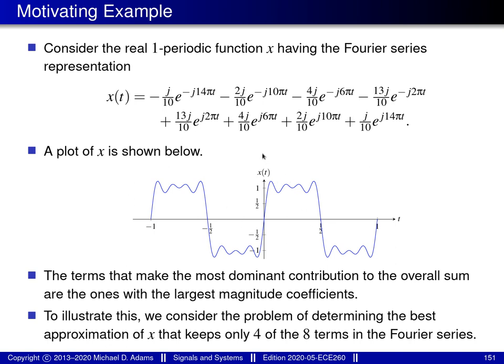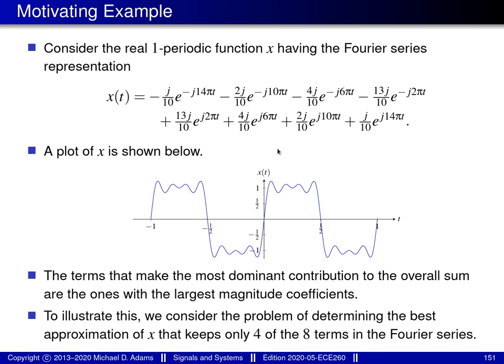Clearly, this Fourier series has 8 non-zero terms, and suppose that we're asked to find the best possible approximation of the function x that is obtained by keeping only 4 out of 8 terms in the Fourier series. In other words, we wish to discard half of the terms in the Fourier series in a manner that incurs the least amount of error. How can we accomplish this?